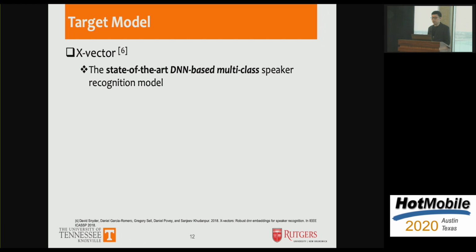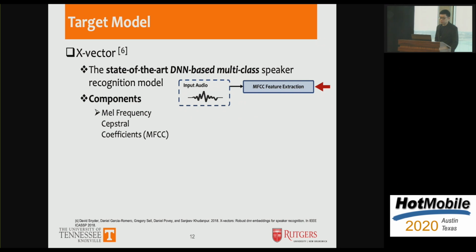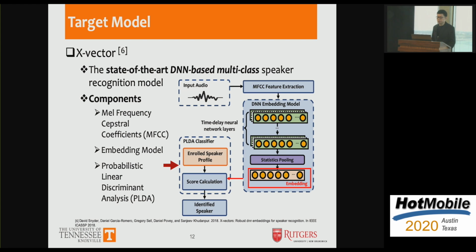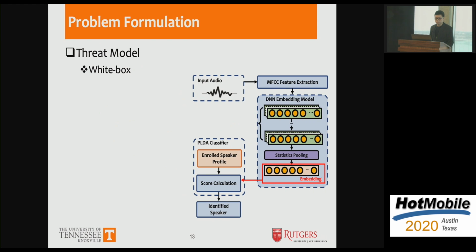So to verify our idea, we choose X-vector as our target model. X-vector is the state-of-the-art DNN-based multi-class speaker recognition model. And it has 3 components. Given an input audio, we first extract its mel frequency cepstral coefficients, and then we use a DNN-based embedding model to map the high-level features into a lower dimensional embedding space where distance directly represents speaker similarity. And finally, we use probabilistic linear discriminant analysis to classify the results.